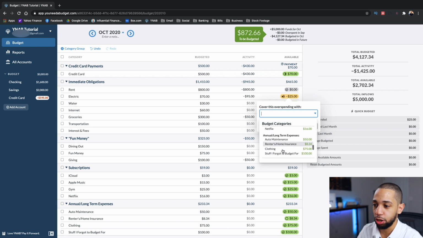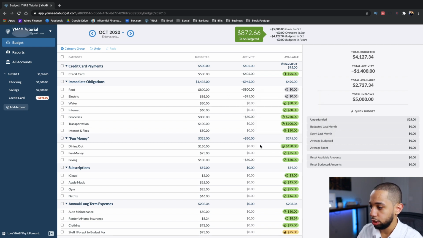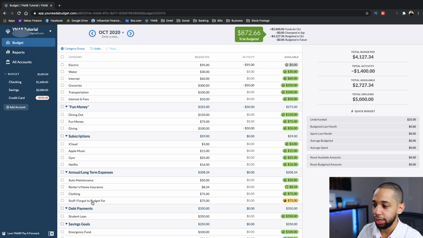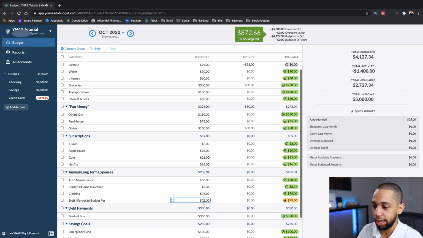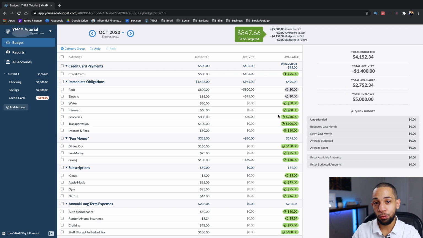For example, this category here, stuff I forgot to budget for, you can click that and it'll pull the overspending from that category. So as you can see here, stuff I forgot to budget for, we had budgeted, I believe it was like $100, and now we only have $75 left because it moved $25 to cover the overspending over here. So basically that's how you cover overspending. Whenever you've overspent in a category, it is crucial for you to actually cover that overspending either from your to be budgeted number or from another category. If you don't, it will then cause you to start with a negative balance in the next month.